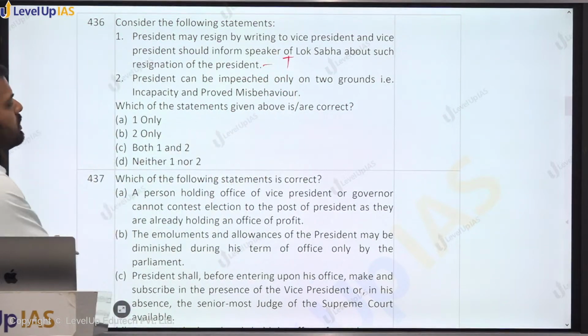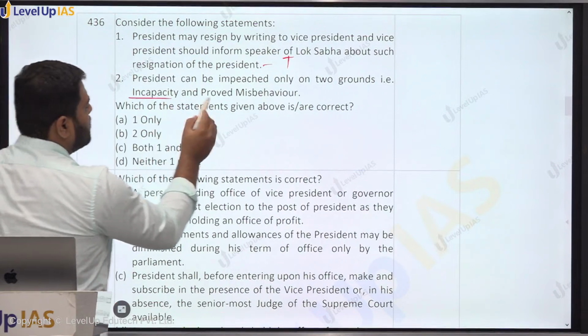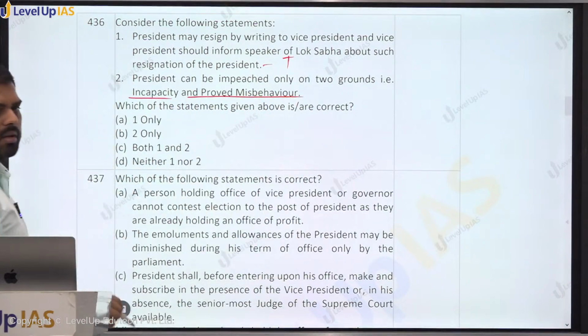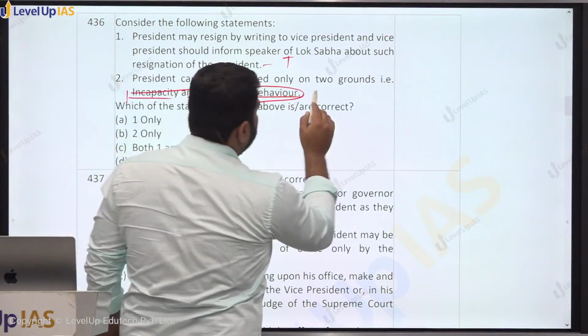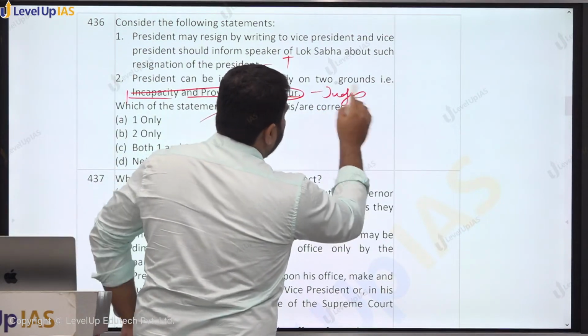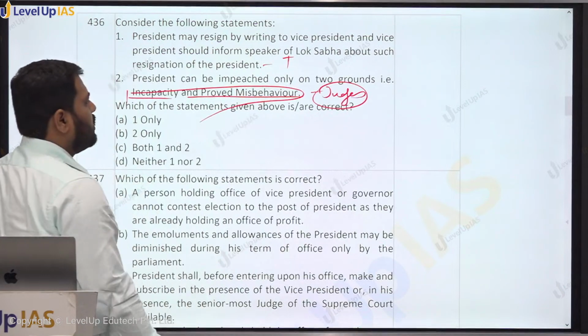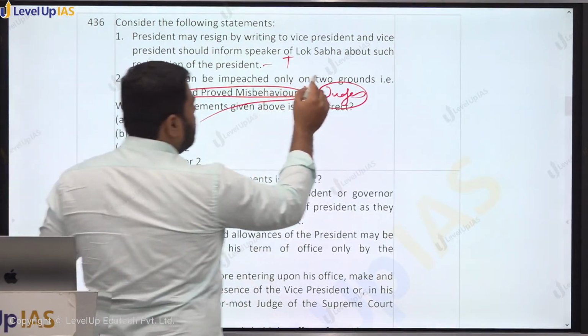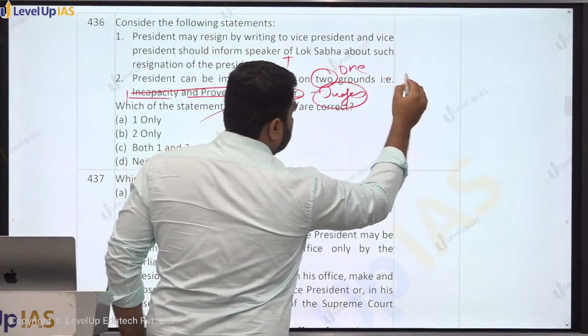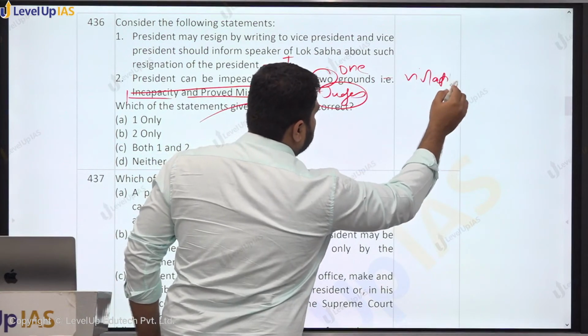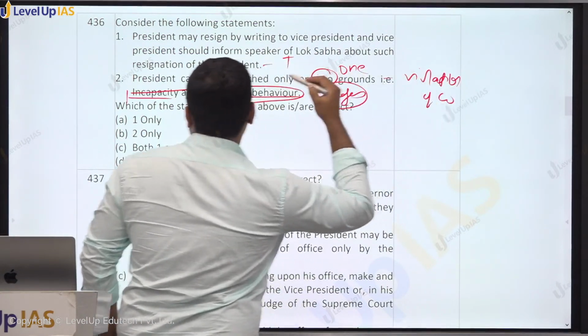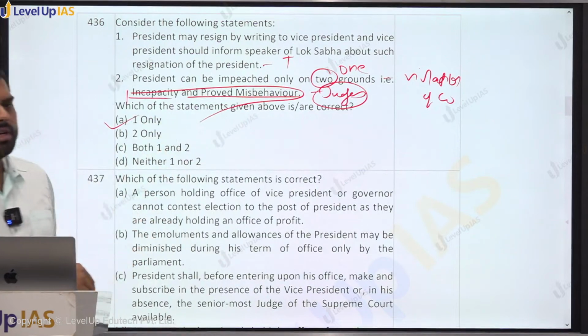President can be impeached only on 2 grounds, that is incapacity and proven misbehavior. Yes, but these are the grounds of removal of the judges. Judges can be removed on the grounds of incapacity and proved misbehavior. President can be removed only on one ground, and that is violation of constitution. Violation of constitution, right? So the first is true, the second one is false.